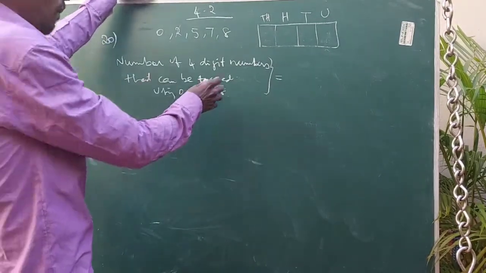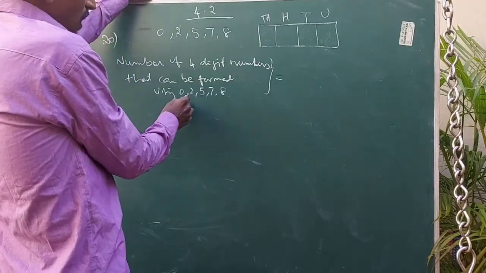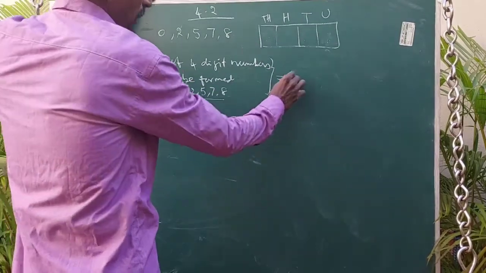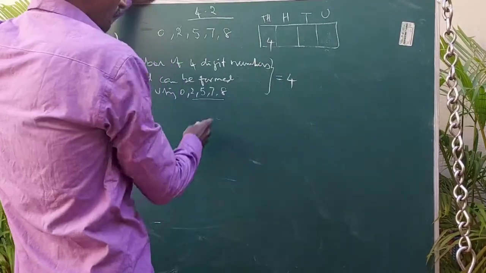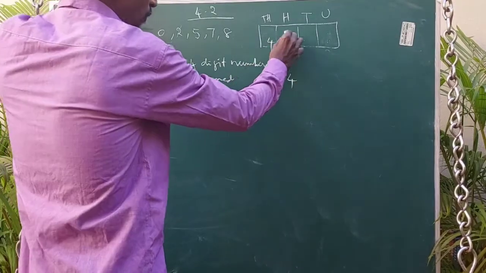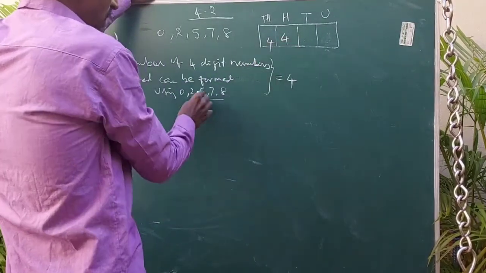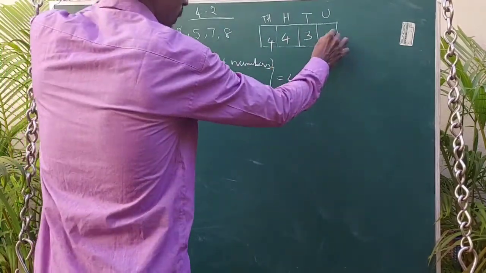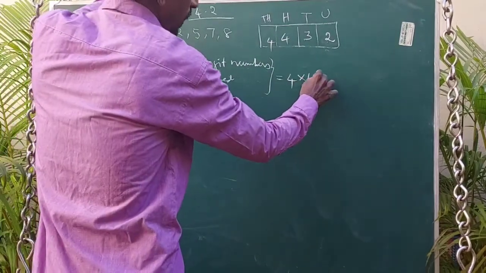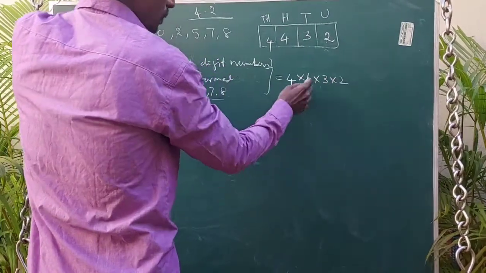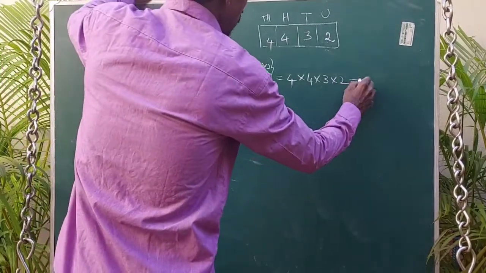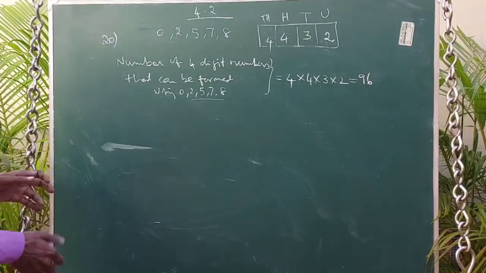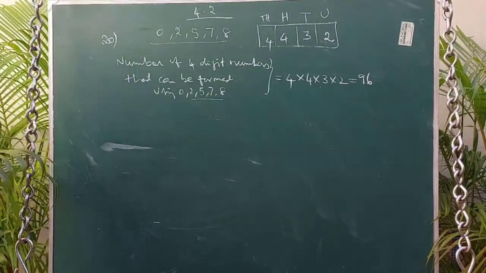The number of 4-digit numbers that can be formed with the digits 0, 2, 5, 7, 8: here we can't put 0 in the first place, so only 4 letters are possible, so 4 ways. And here we can include 0, so again 4 ways. Already 2 letters are fixed, so the remaining 3. Already 3 numbers are fixed, so the remaining 2. So 4 into 4 into 3 into 2, which is 96. So the total number of 4-digit numbers that can be formed using these digits is 96.